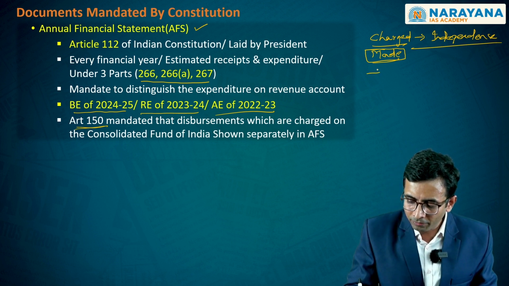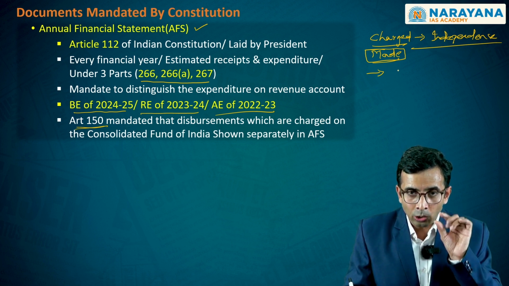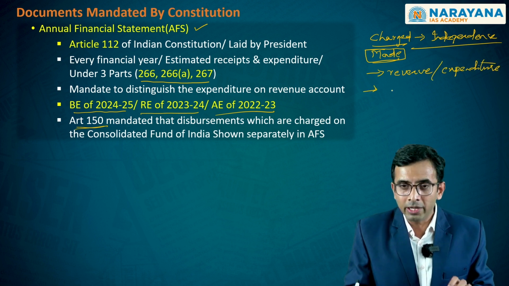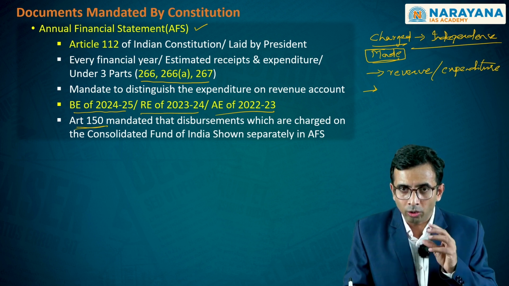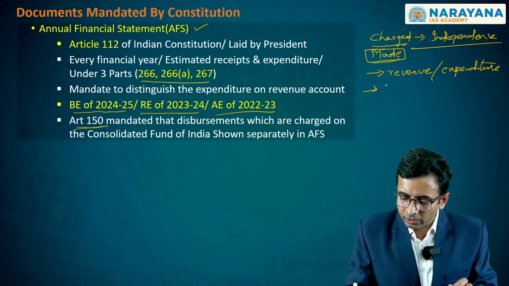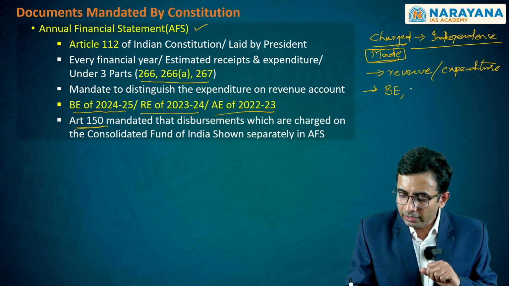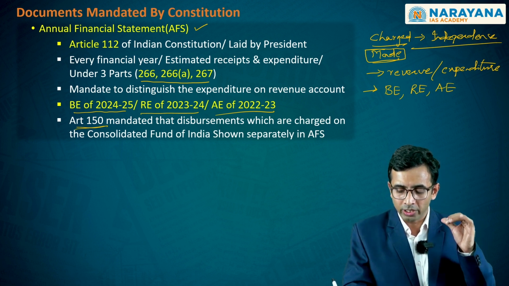One, the annual financial statement includes the separate accounts related to revenue and expenditure, that is, income and expenditure. Second, it also includes data related to not only the budget estimates of the upcoming or ensuing financial year, but also the revised estimates of the previous financial year and the actual estimates of the financial year that ended 2 years back.